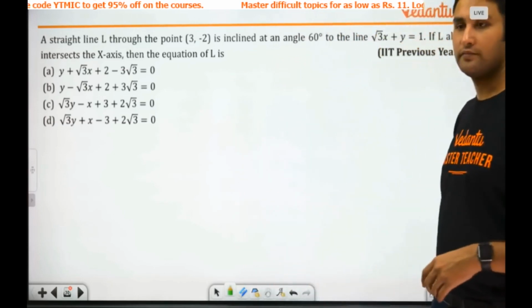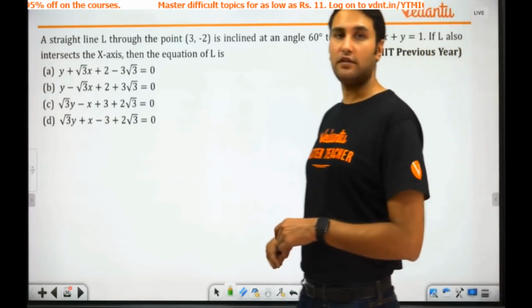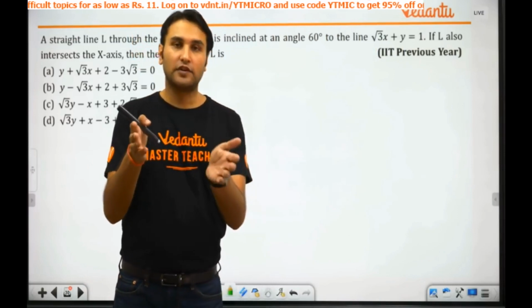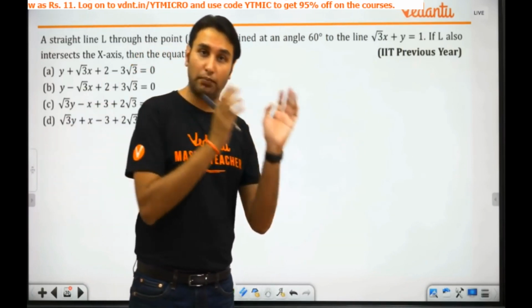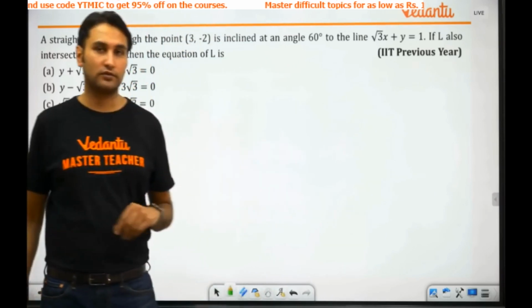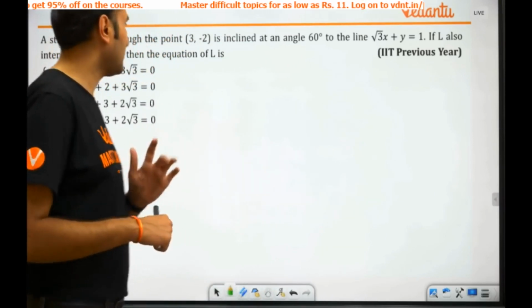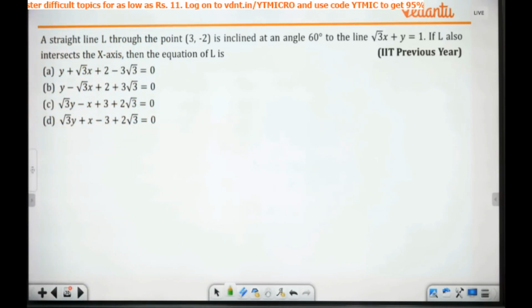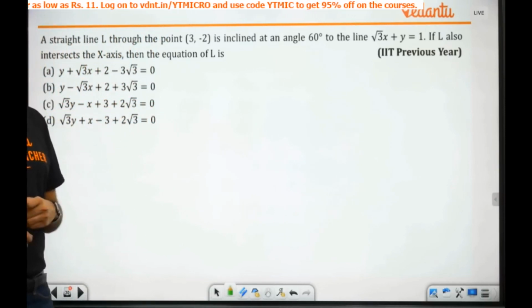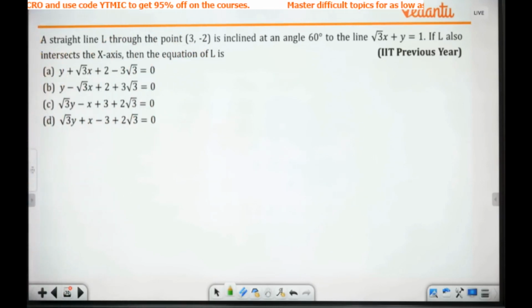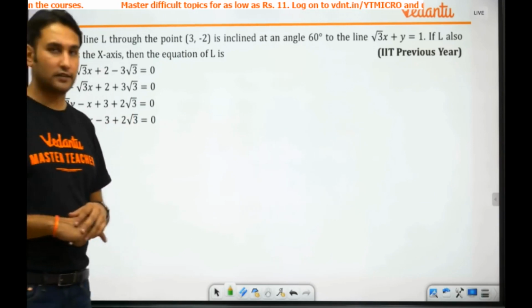Look at this problem. Again, this is a JEE previous year. I am taking all JEE problems to make you believe that these methods can be applied in problem solving to make them solve fast. What is it? A straight line through point 3 comma minus 2 is inclined at an angle 60 degree to the line, some line is given, and one of the lines intersect the x-axis, then equation of L is. क्या बोल रहा है problem?